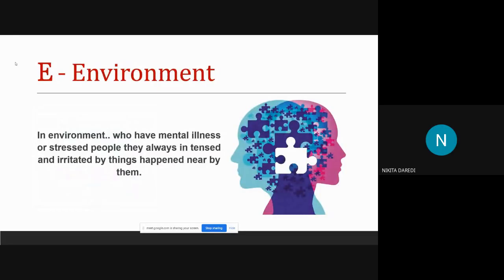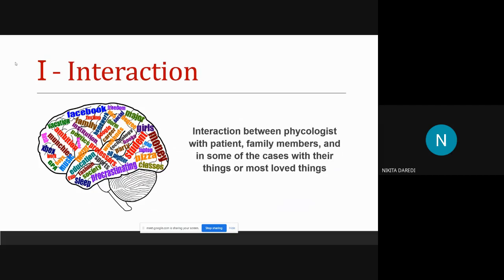Hello, my name is Nikita, and in environment, people who have mental illness or are stressed, their surrounding atmosphere is always tense and irritated, and depends on what things are happening nearby them. And next, next is interaction.